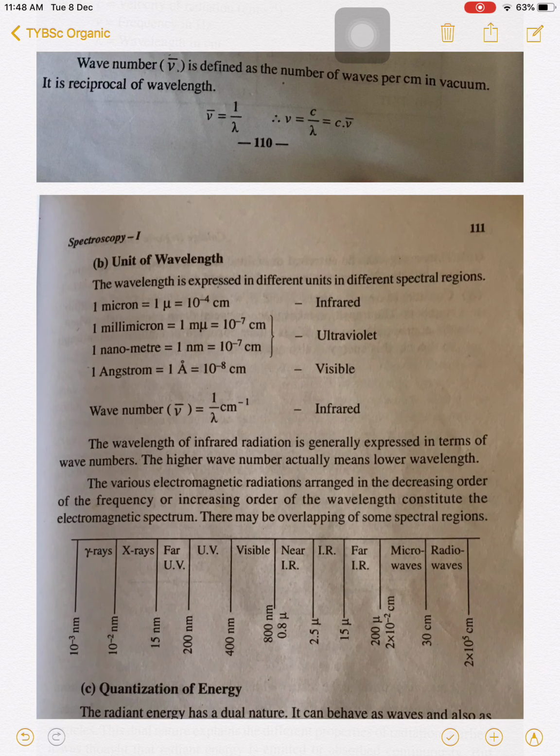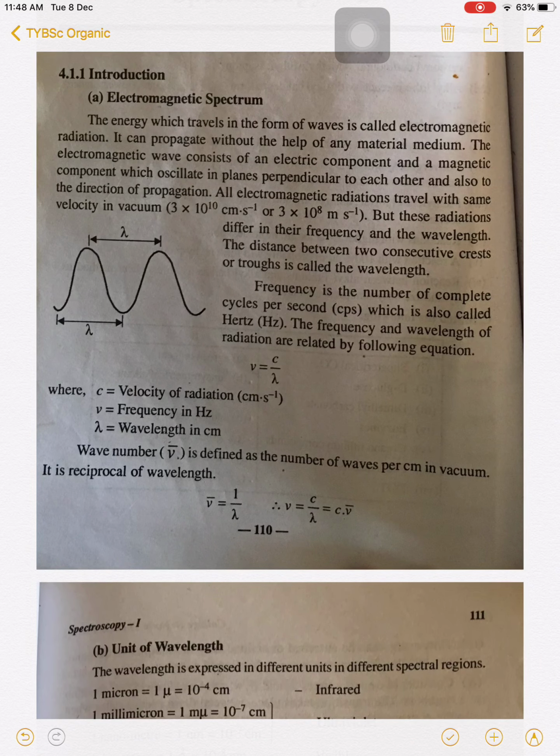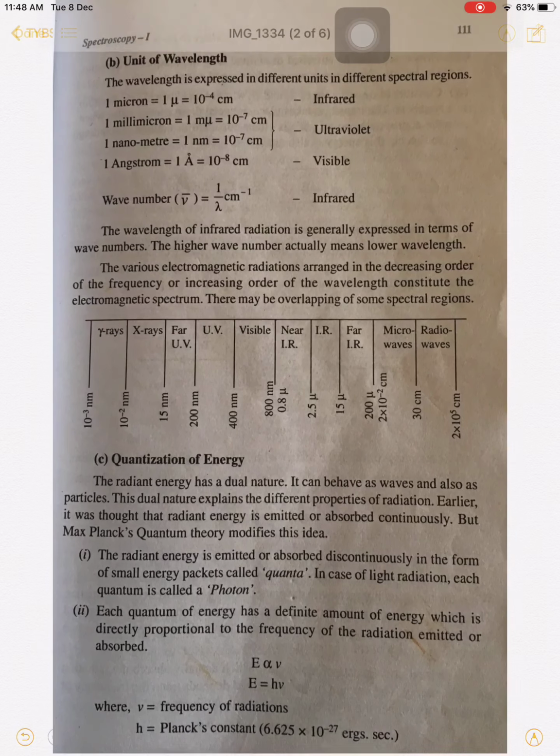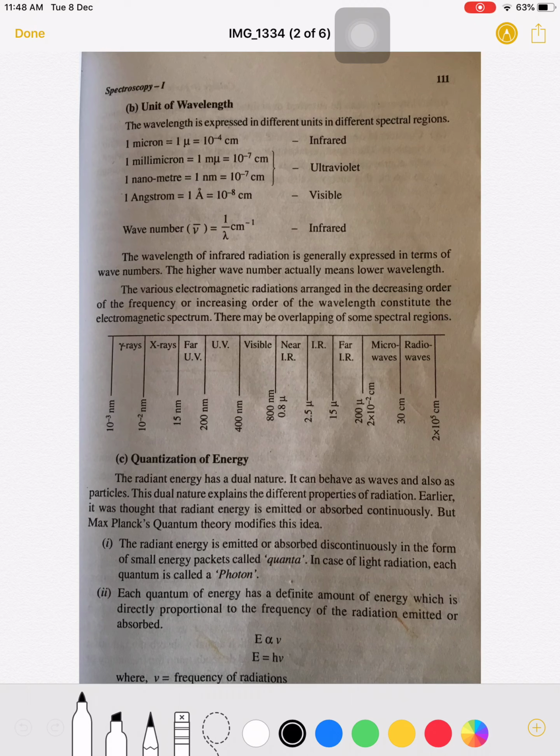Next, what is the unit of wavelength? We just saw that wavelength is the distance between two consecutive crests or troughs, and the unit of wavelength is different for different spectral regions. 1 micron is 10 raised to minus 4 centimeter. 1 millimicron is 10 raised to minus 7 centimeter. 1 nanometer is equal to 10 raised to minus 7 centimeter. 1 angstrom is equal to 10 raised to minus 8 centimeter.